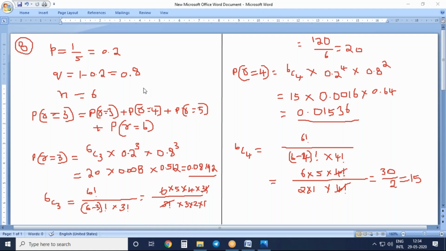Okay. So remember all these values P, Q, N. So now we have to do 5 and 6. Two more things are there.